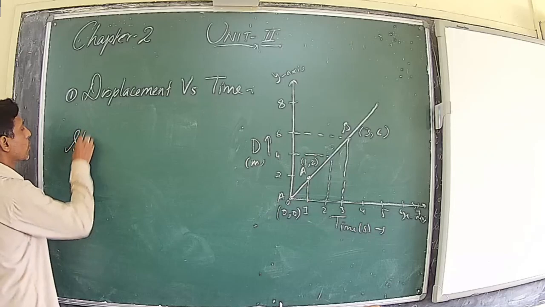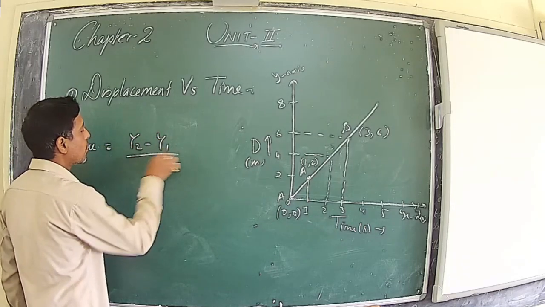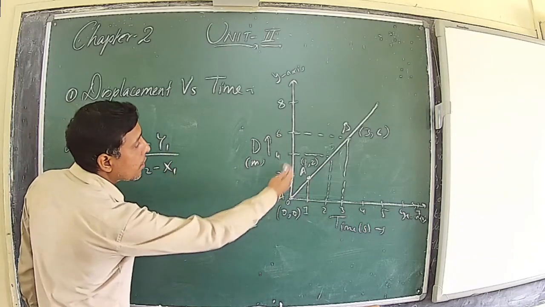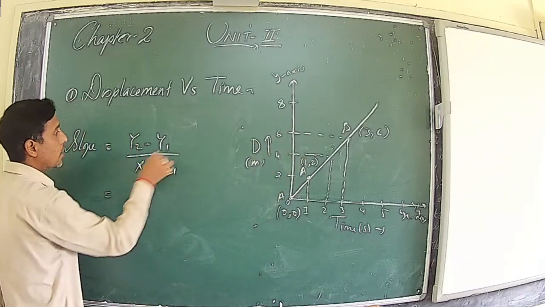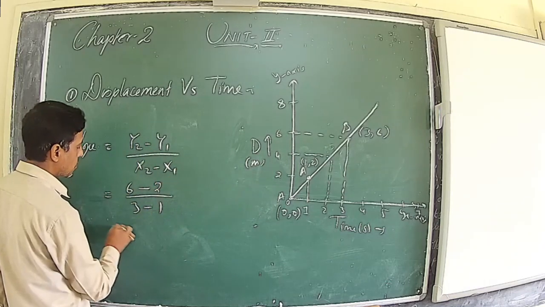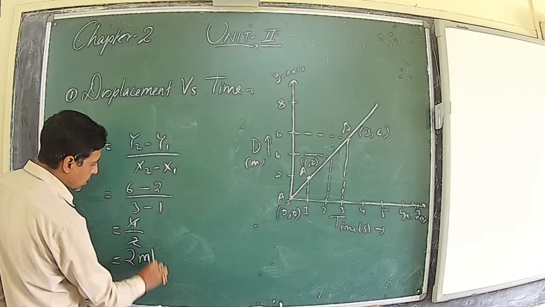Similarly, slope is equal to y2 minus y1 upon x2 minus x1. We are calculating the velocity between 1 to 3 seconds. So y2 is 6, so 6 minus 2 upon 3 minus 1. So we get 4 upon 2, so again we get 2 meters per second.